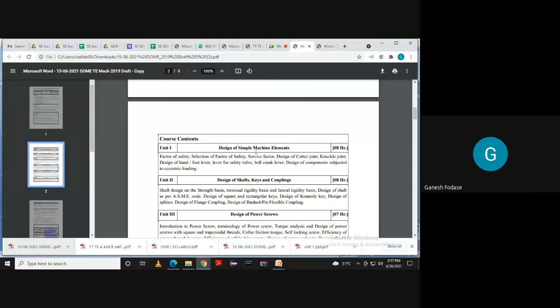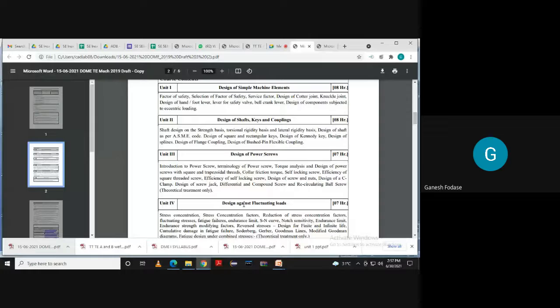See, the design of simple elements, machines, these are all the same, but one word is common: design. What do you mean by design?